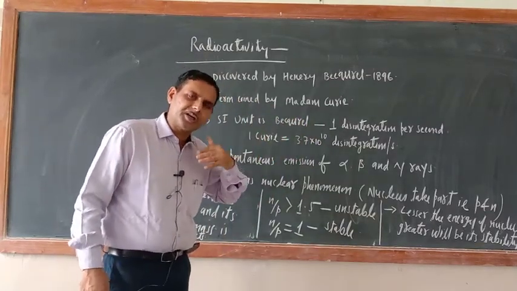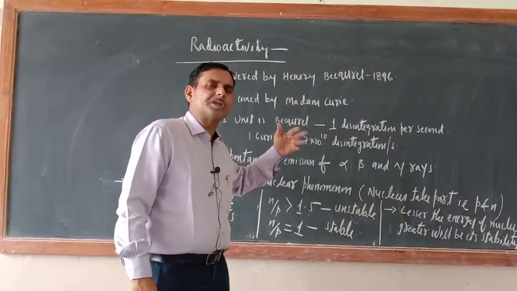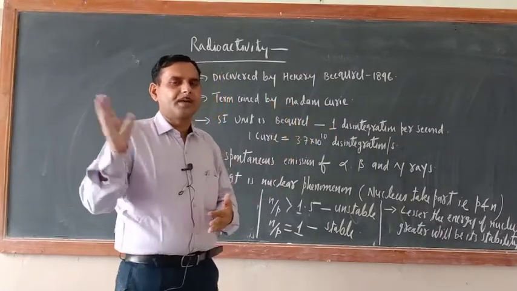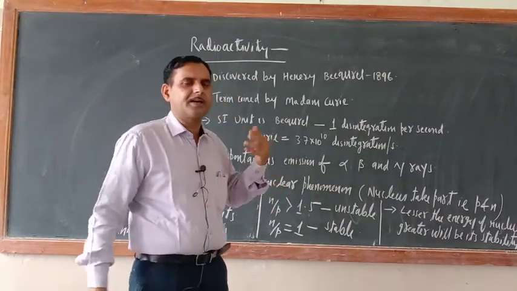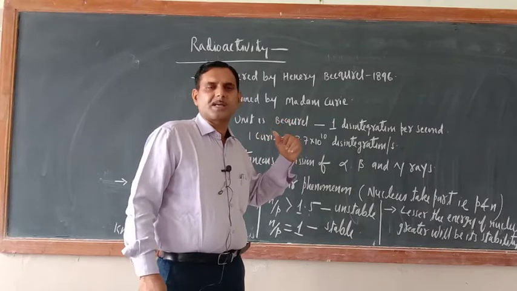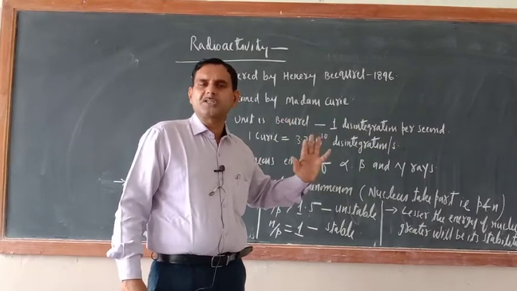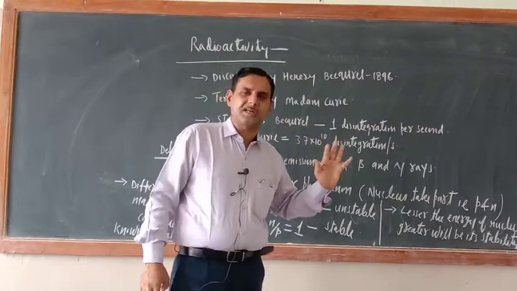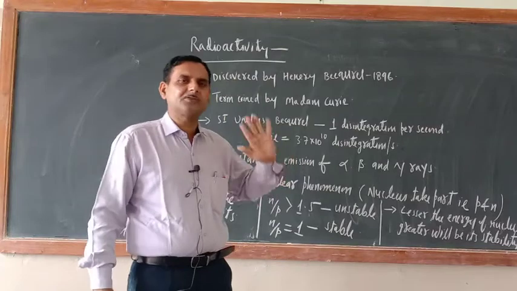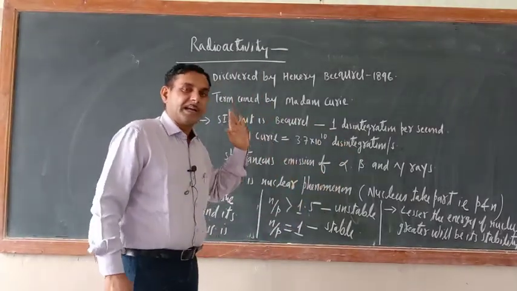Everything you have studied in detail in 11th class. So there is no need to teach the same thing time and again. If you have the book or notes, you can revise very easily, and definitely you will understand. Just revision is required. Okay. So now radioactivity.